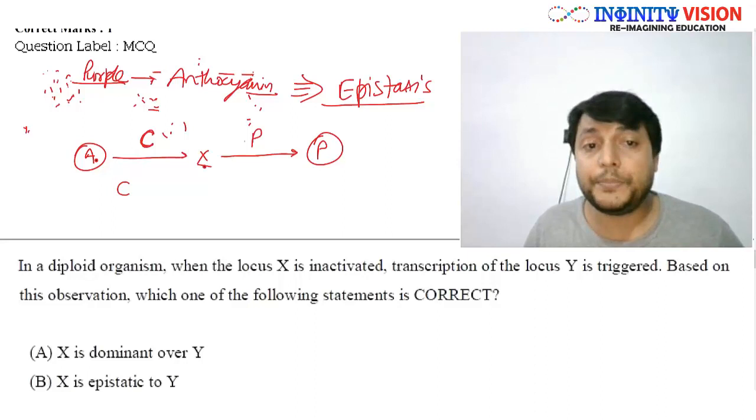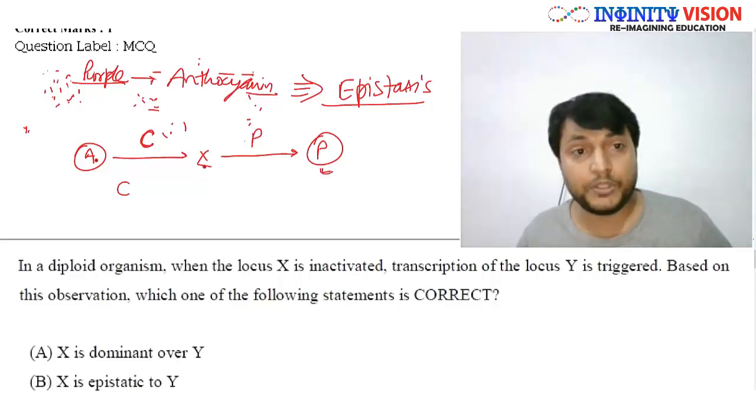Again, if there is only P, then only this purple will be formed and the flower color will be purple.